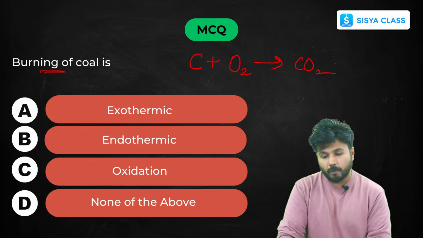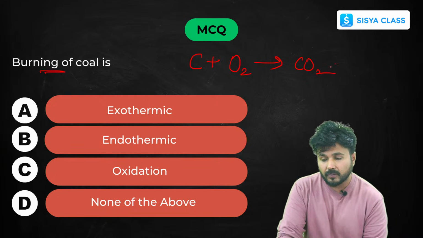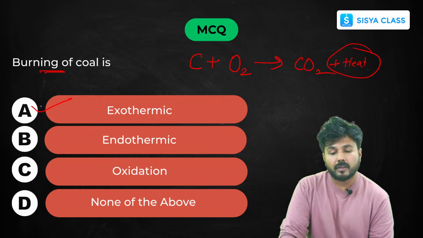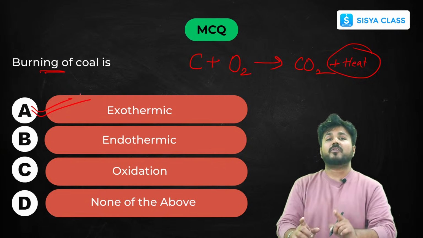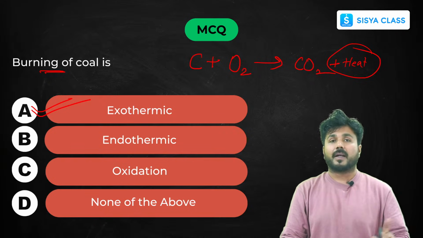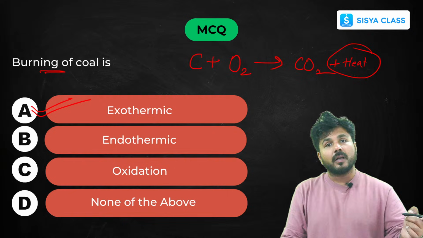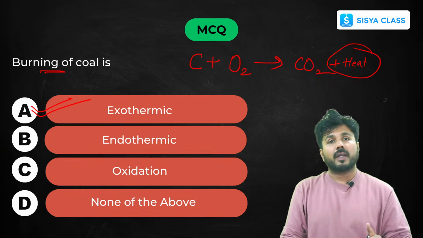If any reaction is releasing heat, then it is an exothermic reaction. The same concept is used in our thermal power plants. There, coal is burned and it releases heat, which is then converted into electricity.